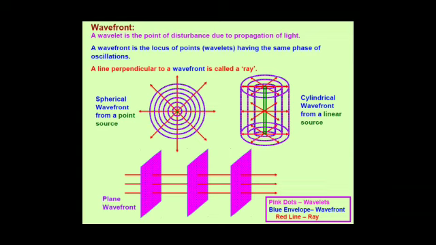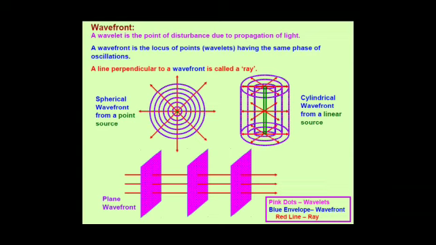It is the locus of points or the wavelets having the same phase of oscillation. For a point source of light, for example a bulb, which is represented in the first figure at the center, the points of the medium equidistant from it will show oscillations in the same phase.